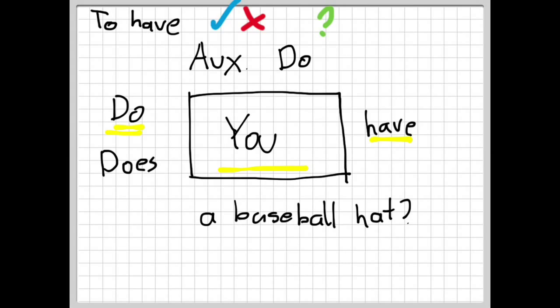Do you have a baseball hat? We would answer this question by saying, yes, I do, not yes, I have. Why? Because the question we asked had a do. Yes, I do. Now let's look at verb can.